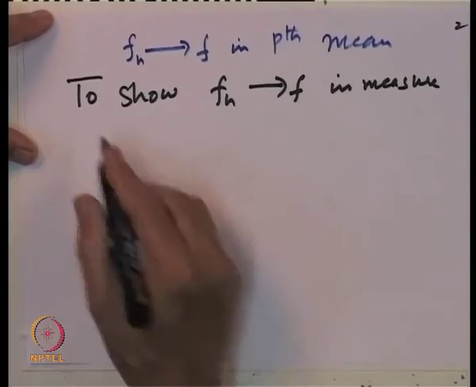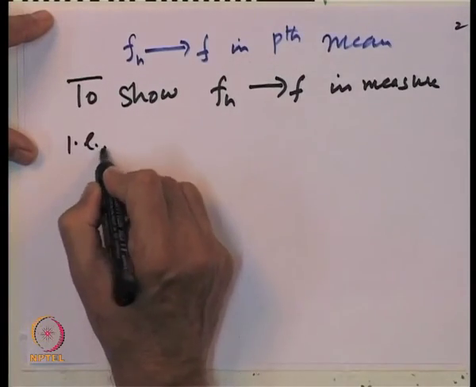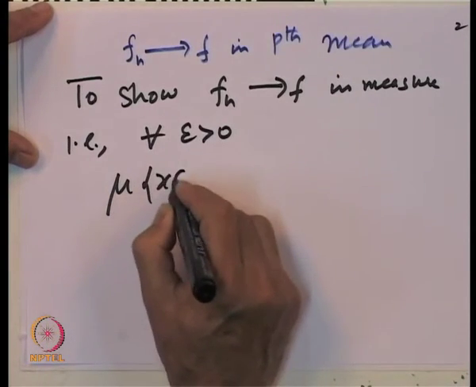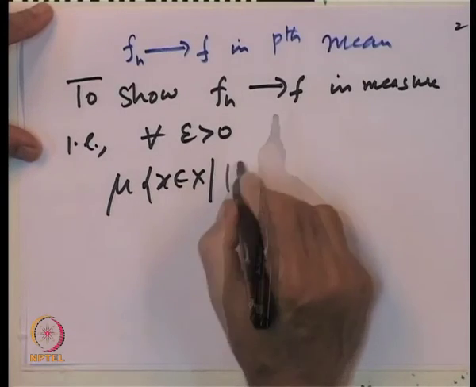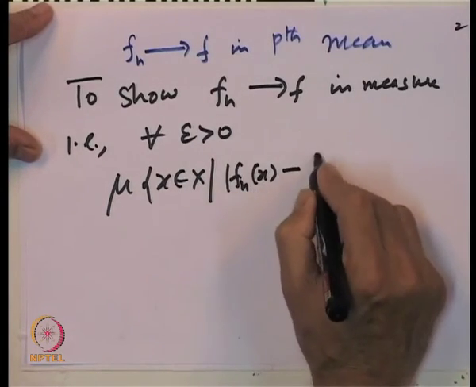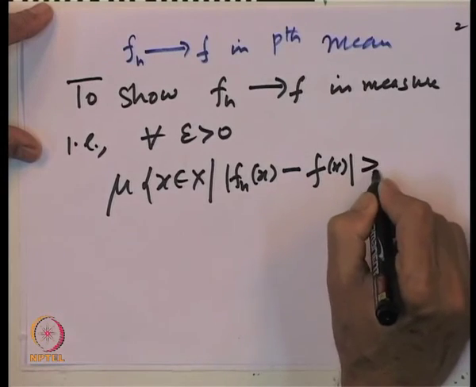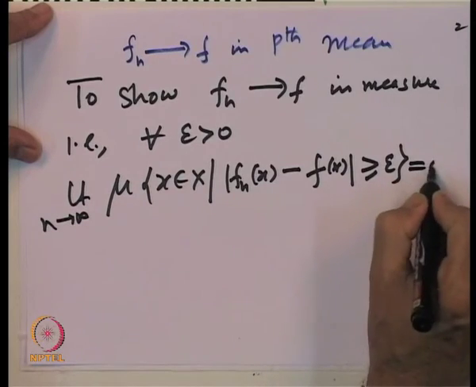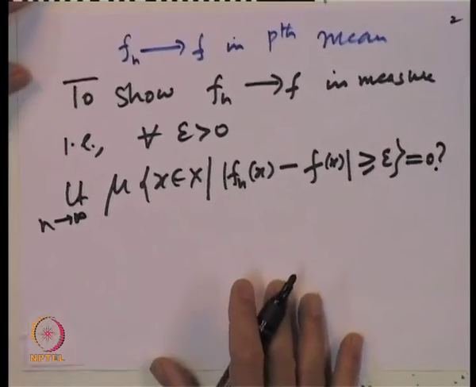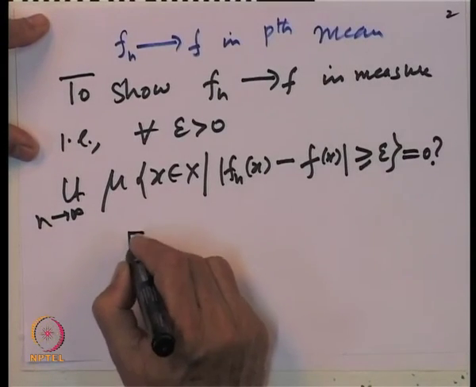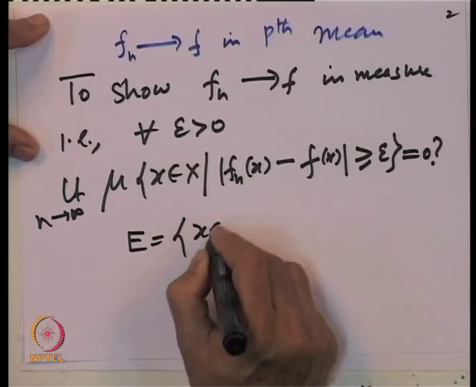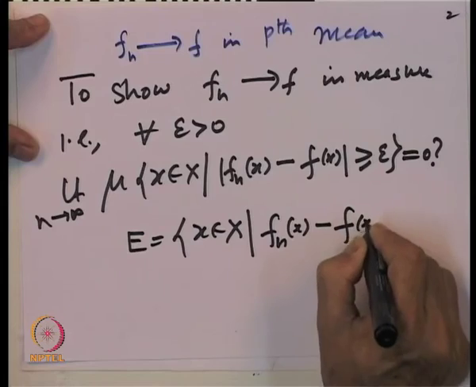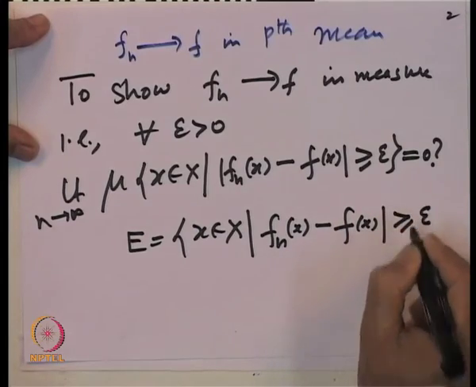That means, for every epsilon bigger than 0, we have to look at the measure of the set of x belonging to X such that the absolute value of f n x minus f of x is bigger than or equal to epsilon, and the limit as n goes to infinity must be equal to 0. So, this is what we have to show. Let us call E the set of x belonging to X where the absolute value of f n x minus f of x is bigger than or equal to epsilon.